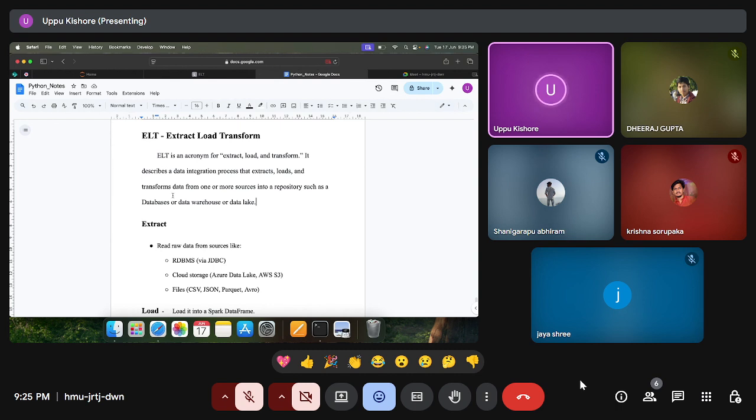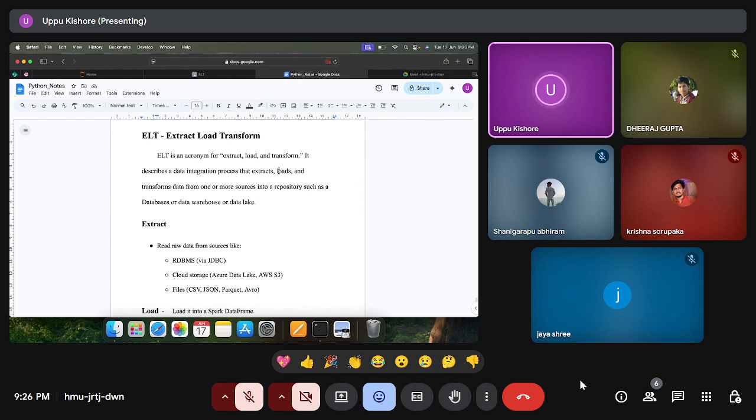These are topics from Azure data storages. So we can either save the data in databases, data warehouses, or data lakes. That is the ETL process. Here in ELT, it is extract, load and transform. This is a process for extracting the data from different sources, which might be databases or whatever it may be, and we take the data and store it into a data frame.